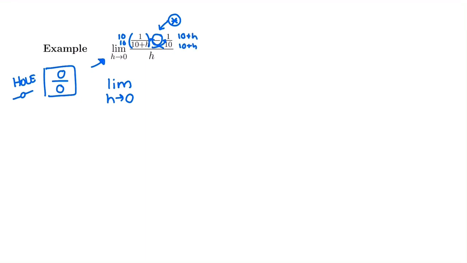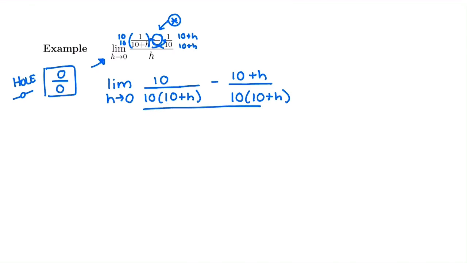On the left side, we are going to have 1 times 10, which is 10, over 10 times 10 plus h. Trying to make a same denominator here. And then we have minus 1 times 10, which is 10, 1 times h, which is h, and then at the bottom, 10 times 10 plus h. All over h still.